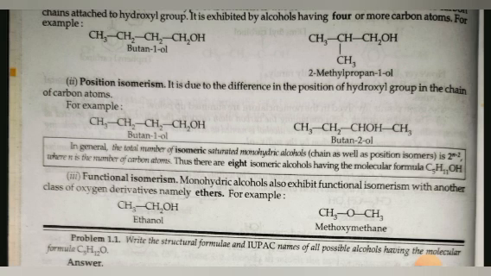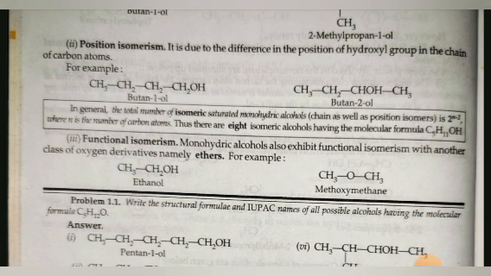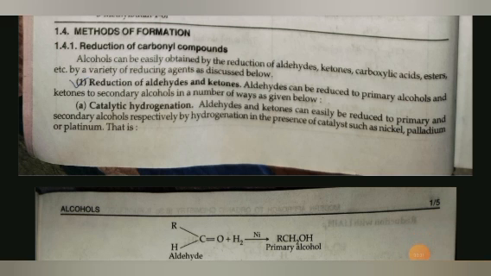Third is functional isomerism. Monohydric alcohols exhibit functional isomerism with another class of oxygen derivatives, namely ethers. For example, ethanol, methoxymethane. Method of formation. Reduction of carbonyl compounds: alcohols can easily be obtained by the reduction of aldehydes, ketones, carboxylic acids, esters, etc. by a variety of reducing agents as discussed below.